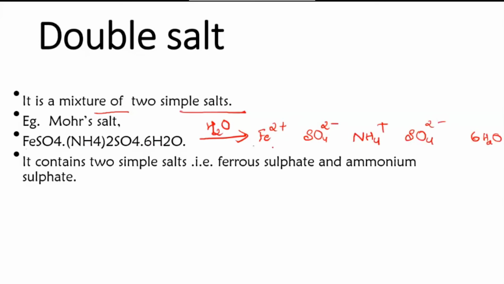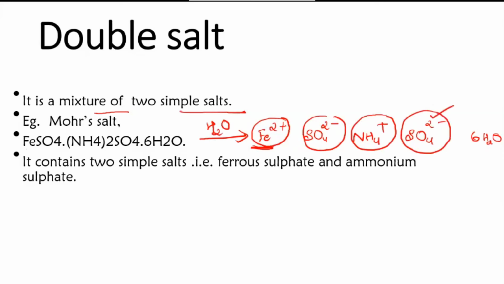So here you can see they lose their identity. When they are in the solid state they are also in the form of ions only, but once you dissolve them in water, they come out in the form of individual ions. If you do the test for it, you will be able to get the test for each and every ion present, like the sulfate test. If you remember in your chart, you had the last group analysis, that is for sulfate.